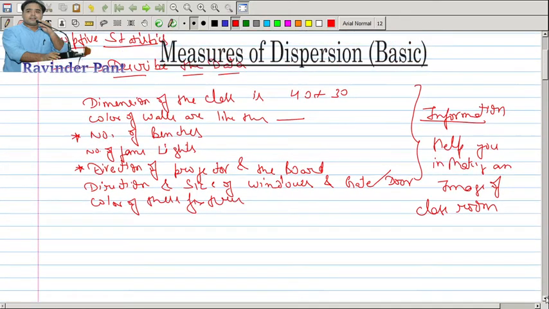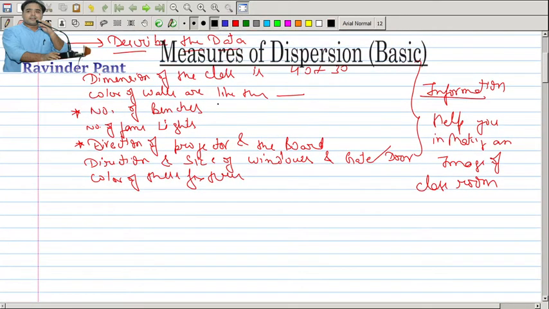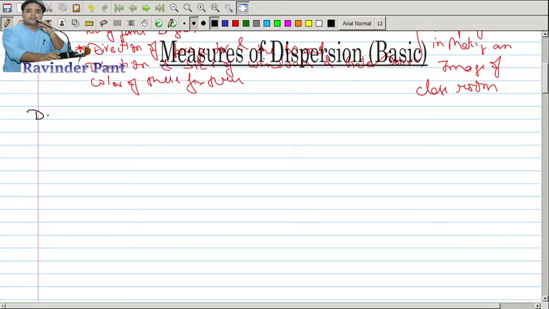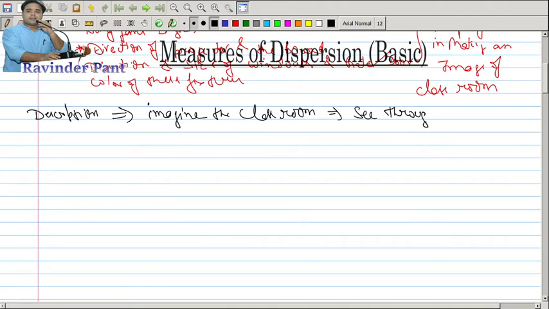The type of classroom we are having, this description is going to help you to imagine the classroom in a way, to see through closed eyes. So this is the power of description.